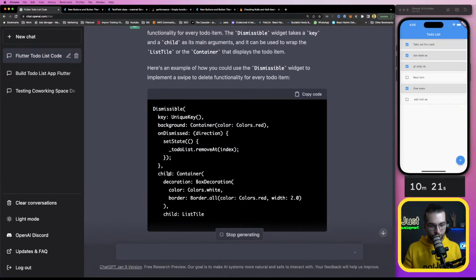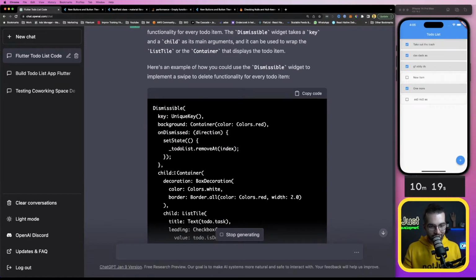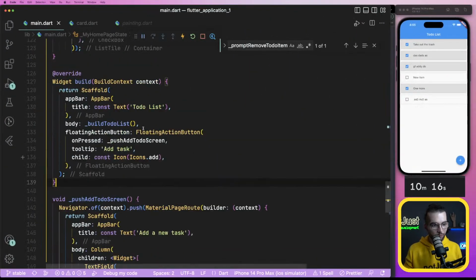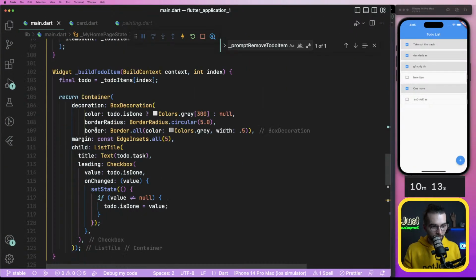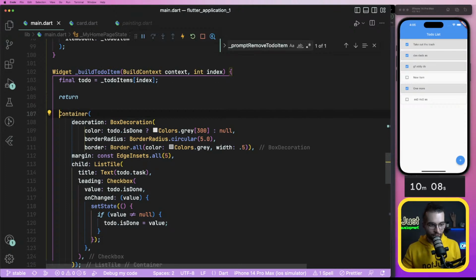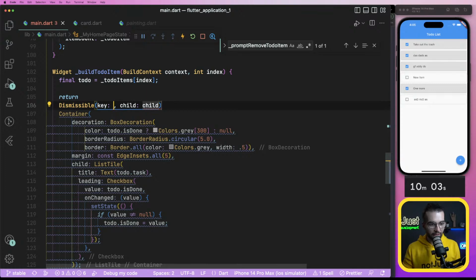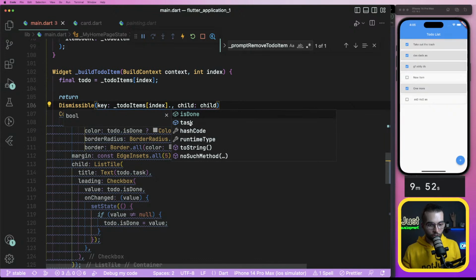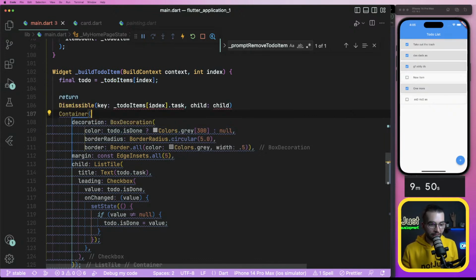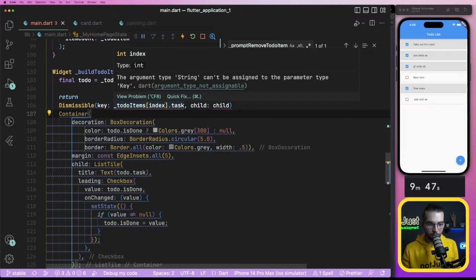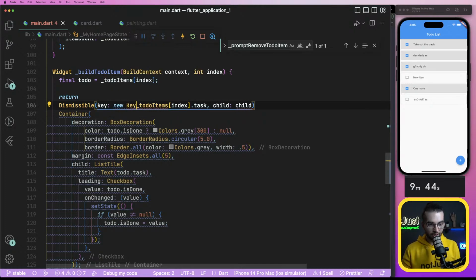On dismissed. Child. So what I understand should happen is we will put one of our items, which is this container, inside the dismissible. And that's the challenge that I'm going through today. The key will be, I can do probably index, or I can play with dot task, the actual text. I don't know, new key.